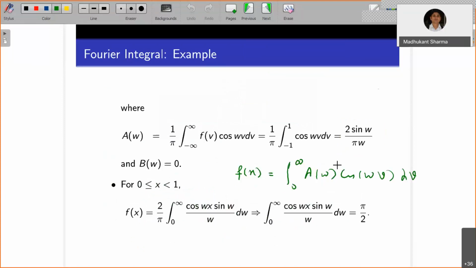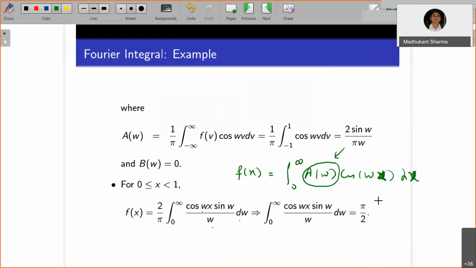Here you can substitute the a of w value, and instead of v we can use x, to be compatible with that. So the a of w value is 2 by pi, and we get cos wx sine w by w dw.